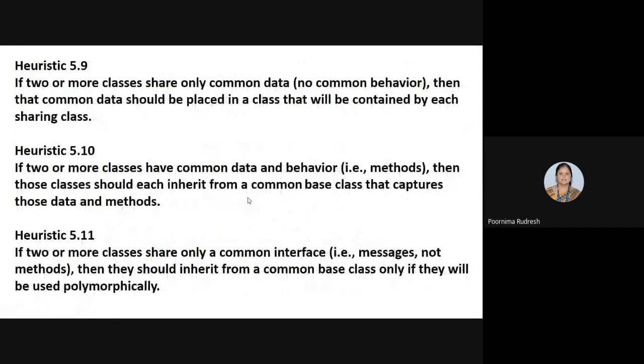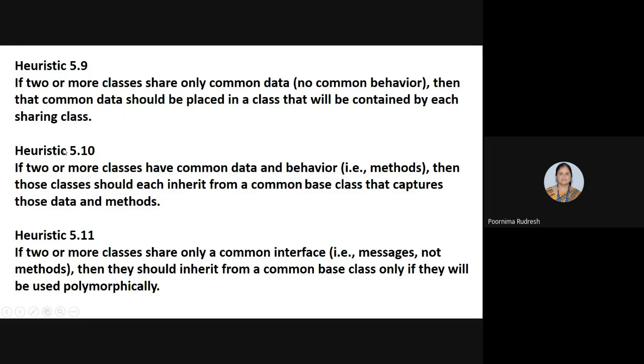We'll see the heuristics for pure polymorphism or polymorphic functions, right? If two or more classes share only common data, no common behavior, then the common data should be placed in a class that will be contained by each sharing class. This is heuristic 5.9. It says that if two or more classes share only common data, no common behavior, then that common data should be placed in a class that will be contained by each sharing class.